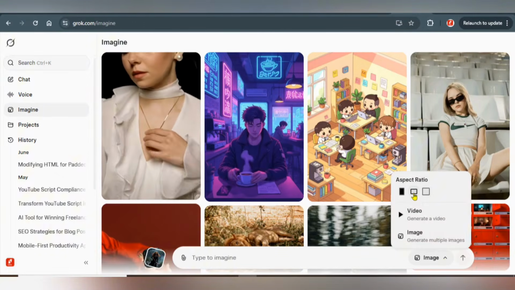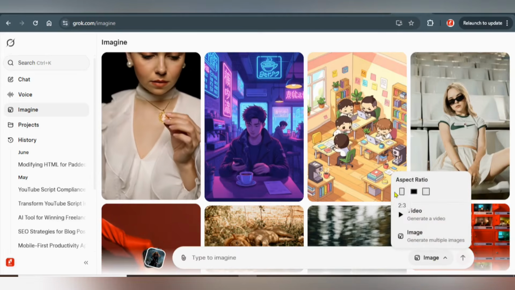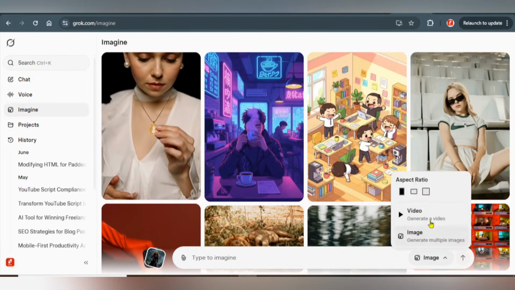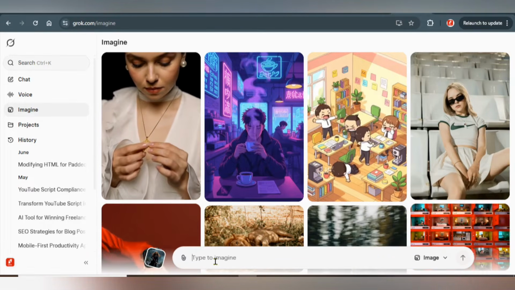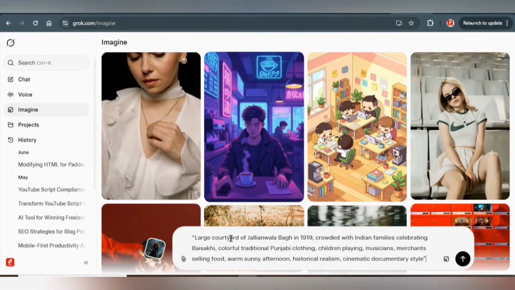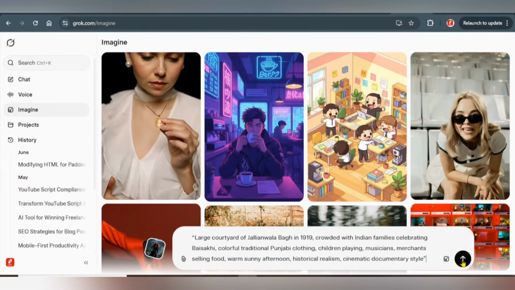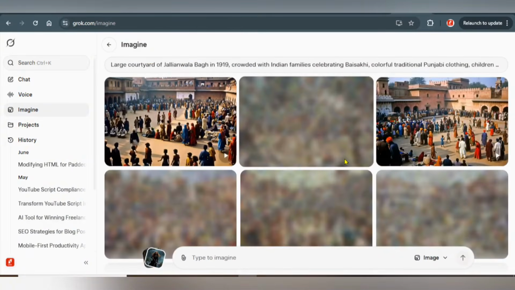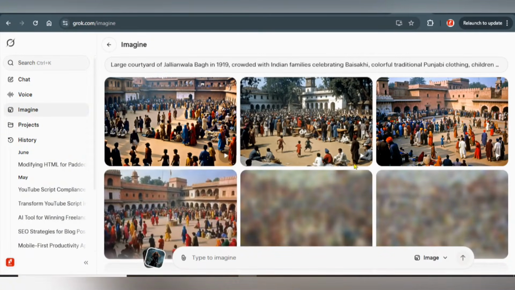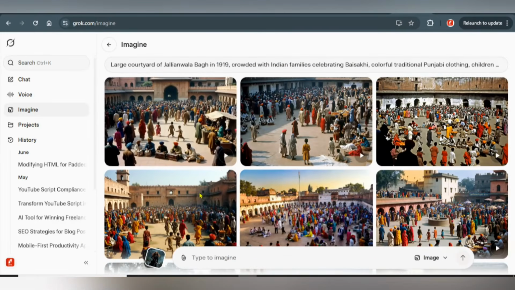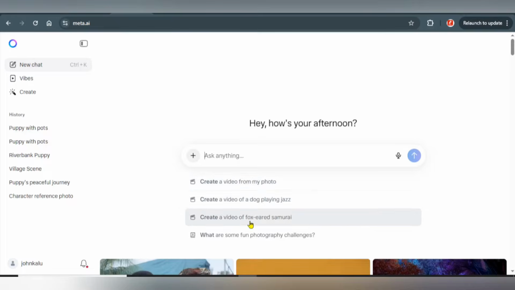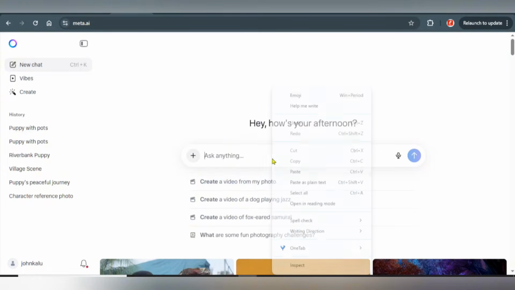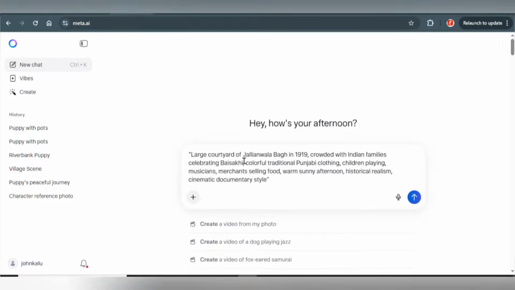Okay, so if you decide to go with this, you can simply select that. Anyone you want to go for, you are good to go with that. Okay, so click on this and paste the prompt right here. When you paste that, then select that, open it. Okay, you can see what we have here. You can see the ones we got from Grok AI. Let's paste the same prompt right here for Meta AI.